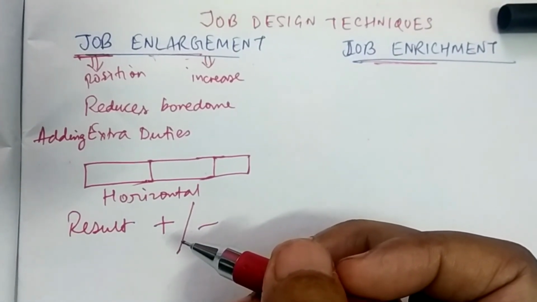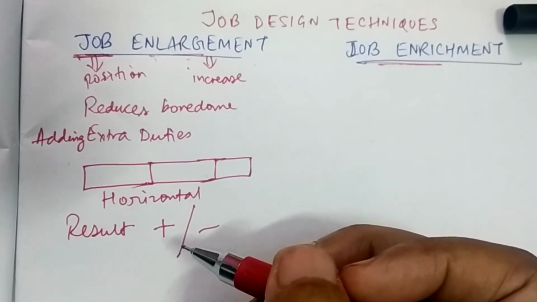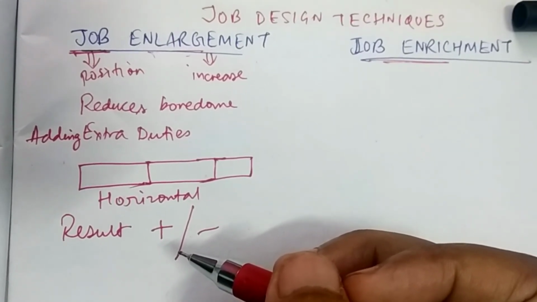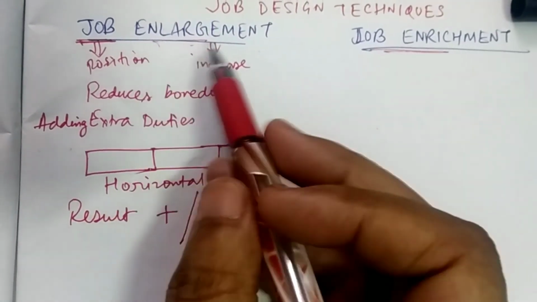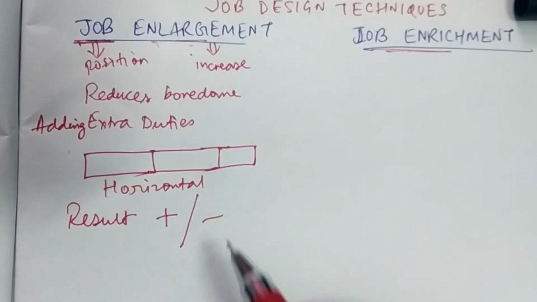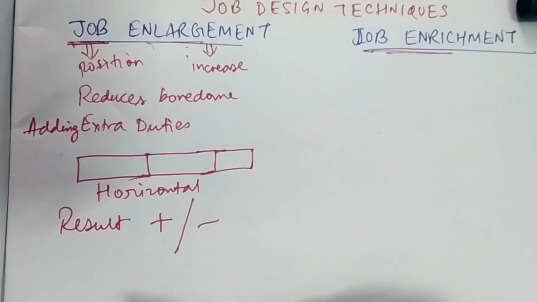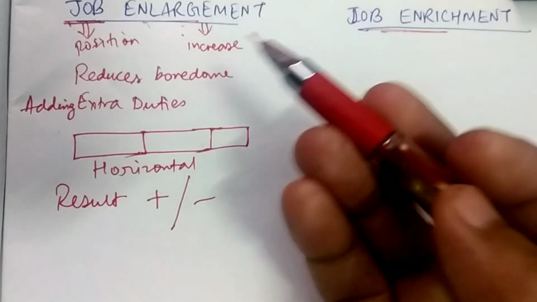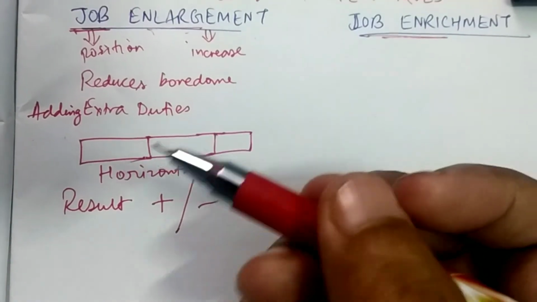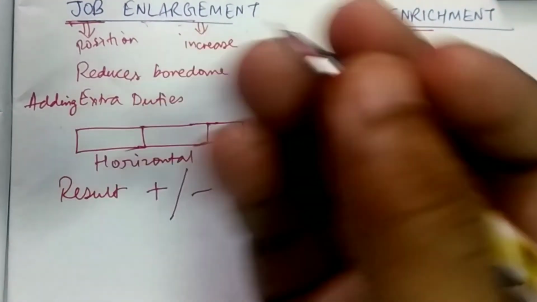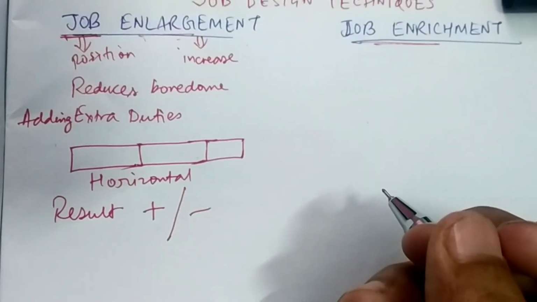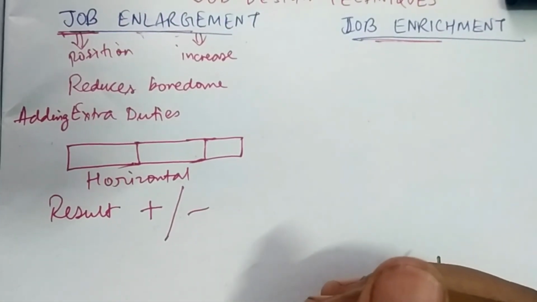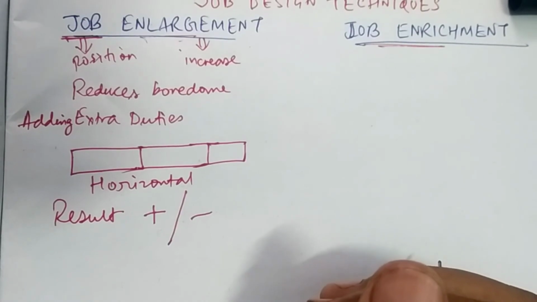Why is the employer pressurizing me with more workload? So the result of job enlargement can be both positive or negative. The human resource department does it so that the productivity of the employee may improve, but sometimes the opposite may happen. Clear?